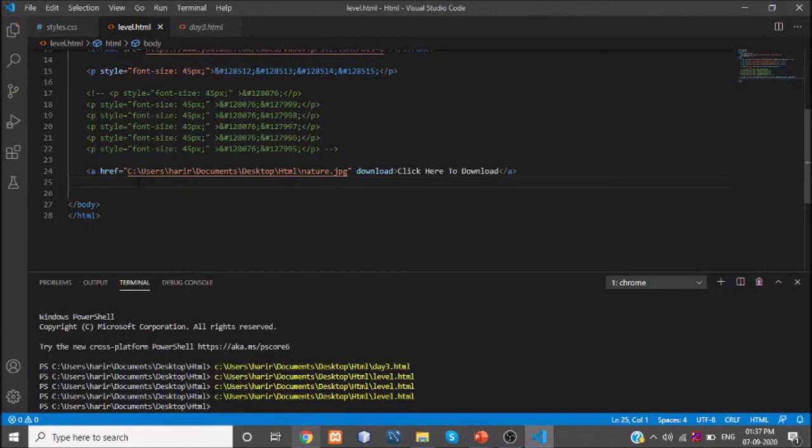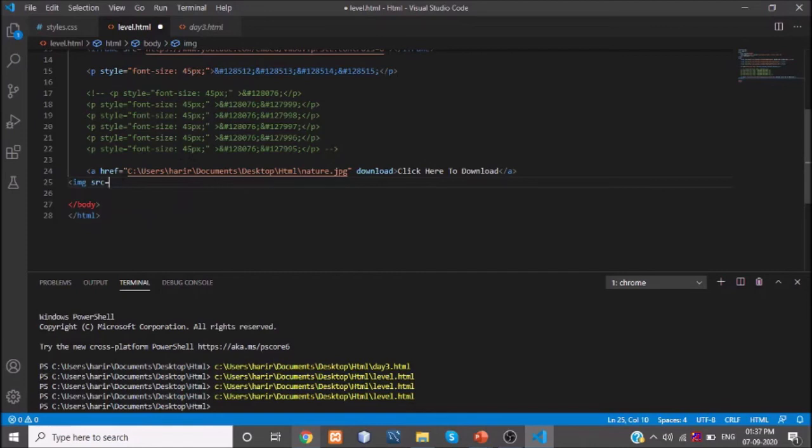For this, I am just adding an image in my document. As you all know how to add an image in a website or a web page, image src colon.